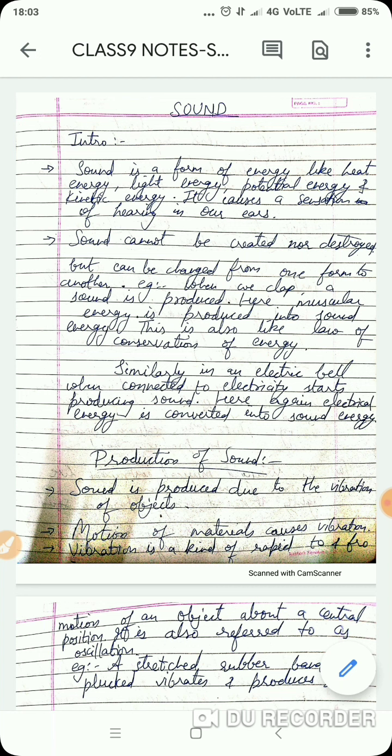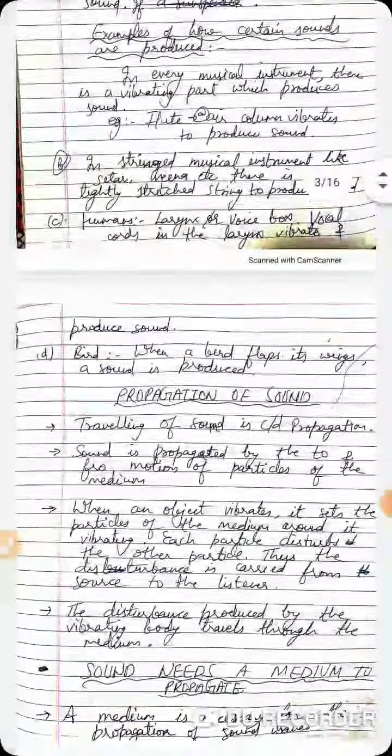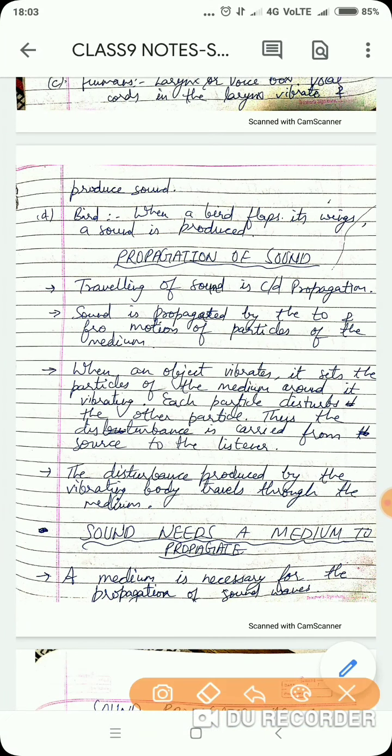Alright, so the next topic that we are going to discuss is propagation of sound. What do I mean by propagation? Propagation is actually the traveling of sound. Traveling of sound is called propagation. So sound is propagated by the to and fro movement of particles.